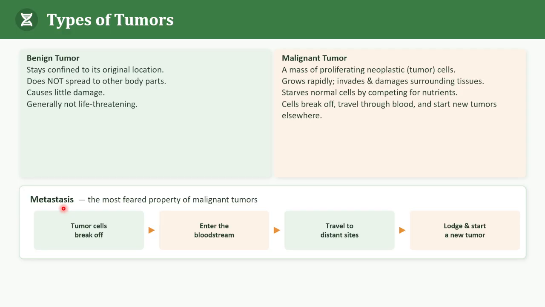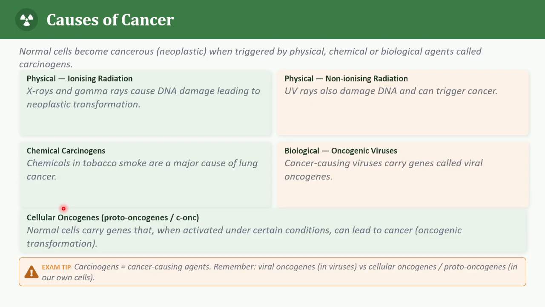Just imagine a tumor is present at location A. If its cells travel through the bloodstream and establish another tumor at location B, what is this process called? Can you tell me? Yes, very good. It is metastasis. So next we are going to see the causes of cancer.